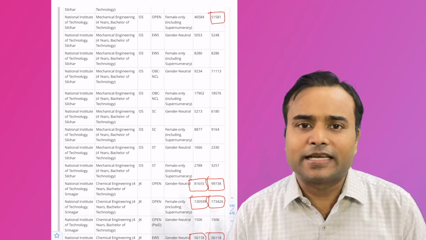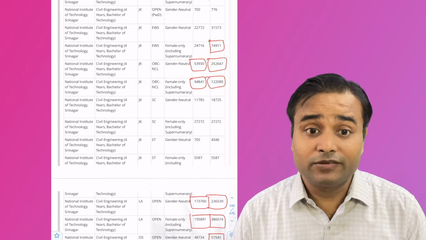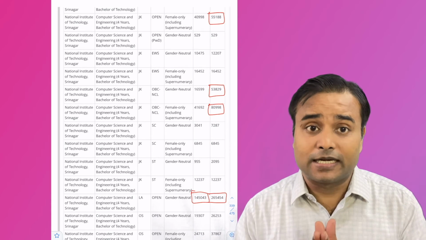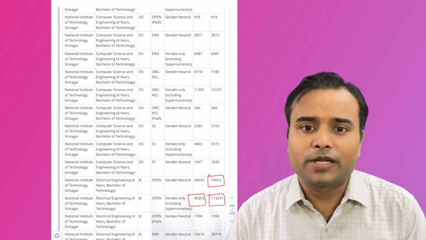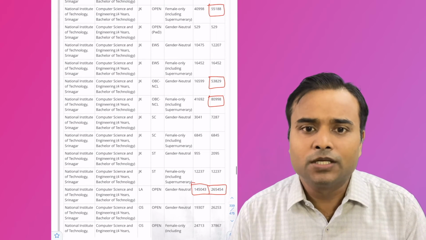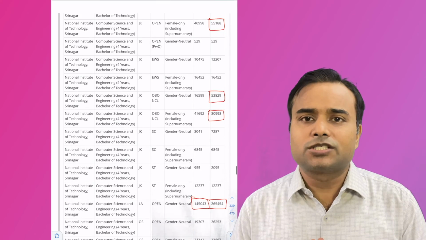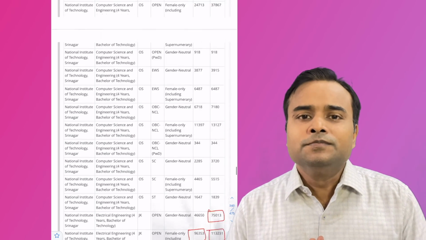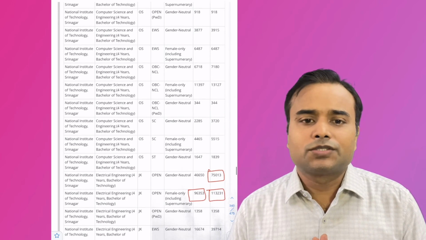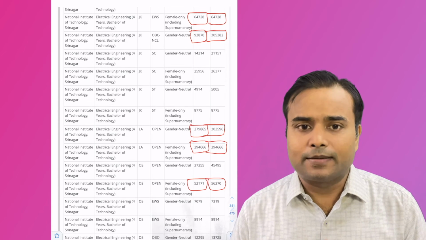NIT Silchar mechanical engineering was available, chemical engineering available, civil engineering available.